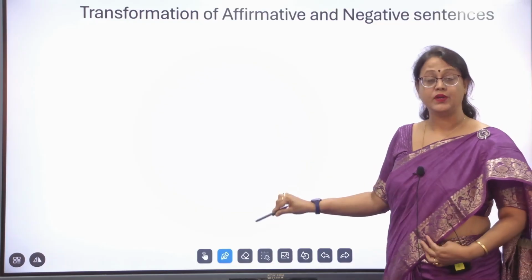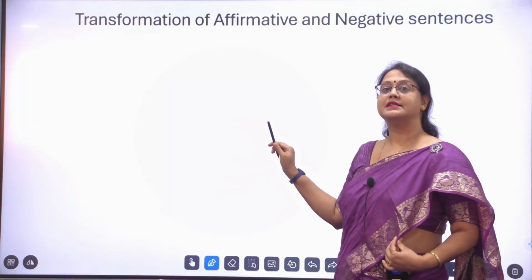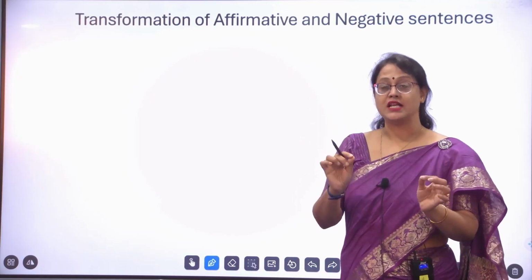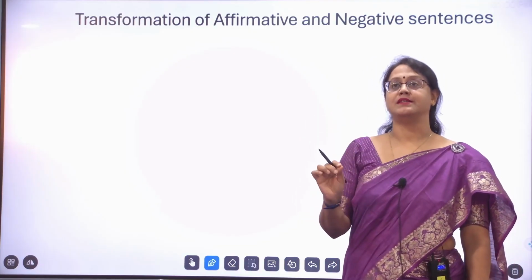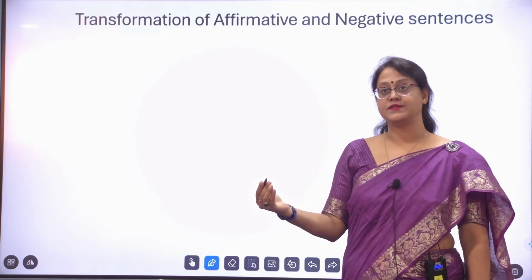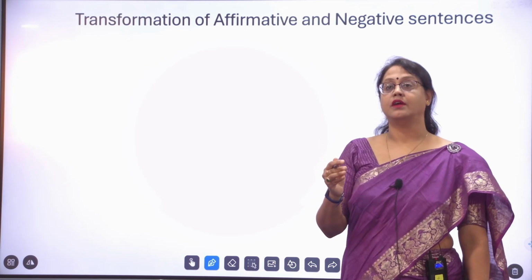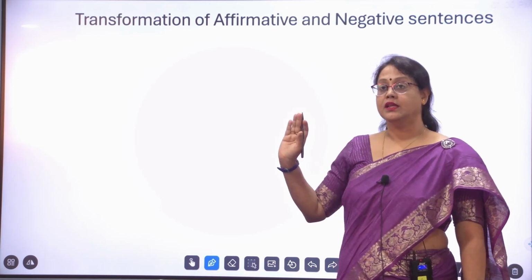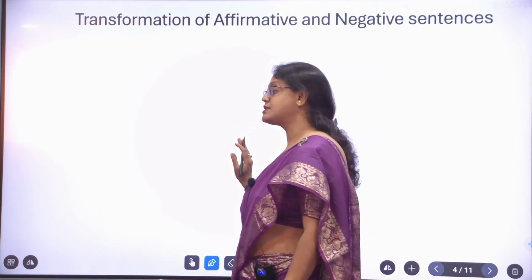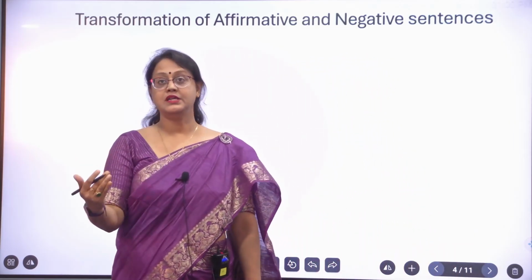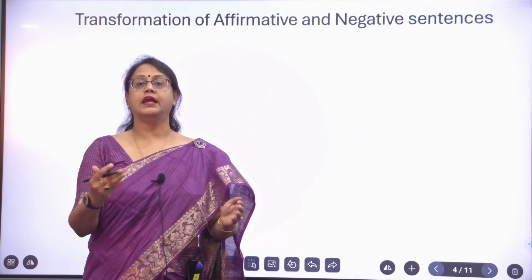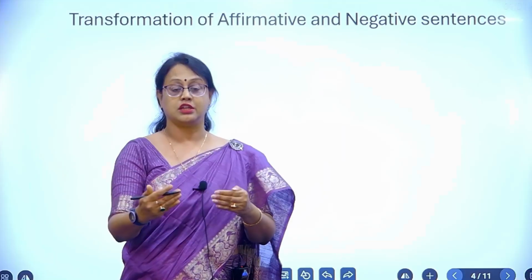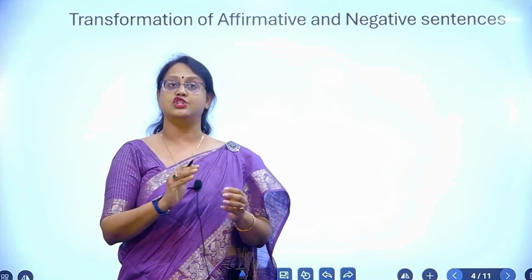On this screen, we will now show how you can transform an affirmative sentence into a negative sentence without apparently changing its meaning. The sentences you have just seen, I love bird, I do not love bird, are completely opposite in meaning and are not in connection with each other.